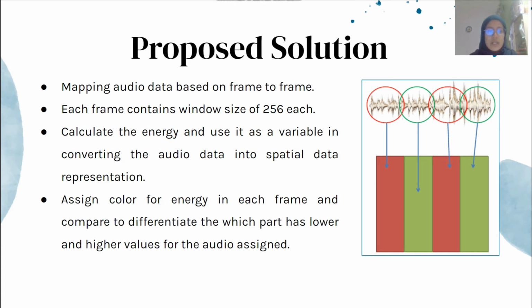Okay, this is my proposed solution. I want to map audio data based on frame to frame. Each frame contains a window size of 256, and then I will calculate the energy and use it as a variable in converting the audio data into spatial data representation. Next, I will assign a color to the energy that I have separated for each frame, to differentiate which part has the lower and which part has the higher value.